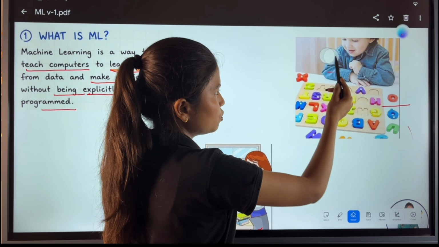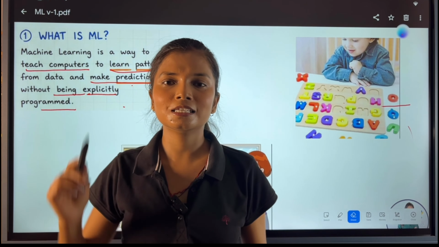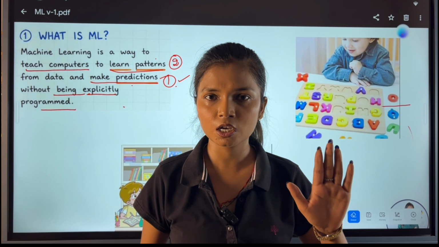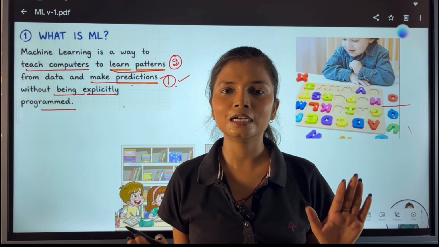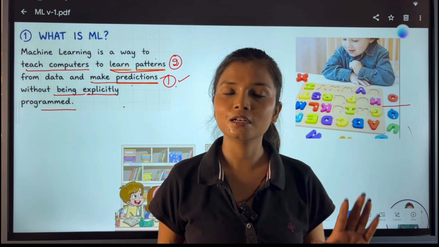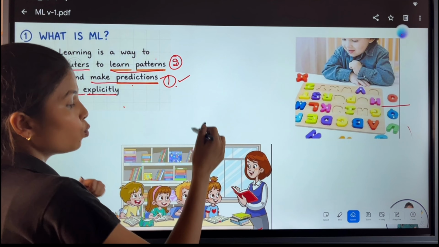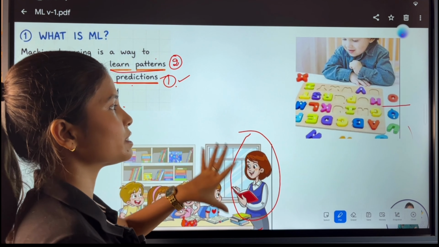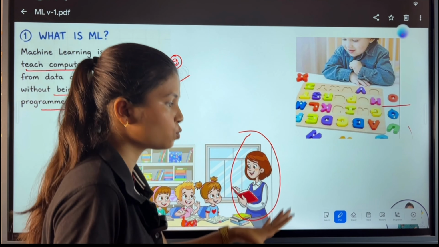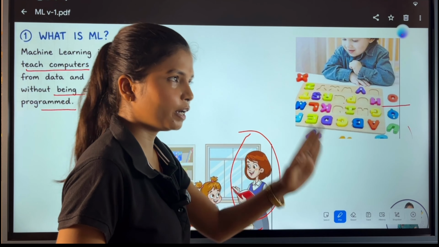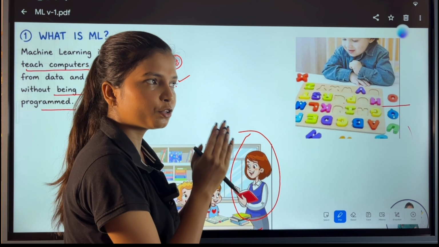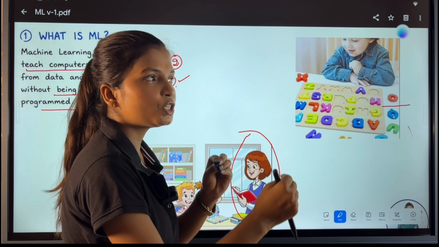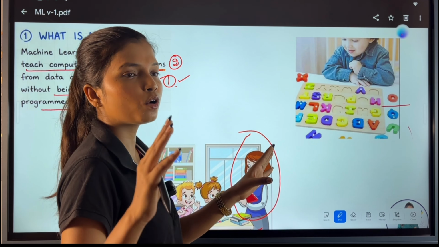We are also getting the label, that is, what exactly this is called. Just like our teacher used to tell us, this is a chair, this is a cat, this is a cow, right? Whenever we were getting trained, we were shown a picture and told that this is the data and this is the name. So what we were doing at that point of time is learning. We were learning under someone's supervision. We do the same thing in machine learning. Classical machine learning models work the same way. We have to give the data, we have to give the label. And when we give both of these things to machine learning models or any other algorithm, it gets trained on the pattern and tries to predict what the next thing is.